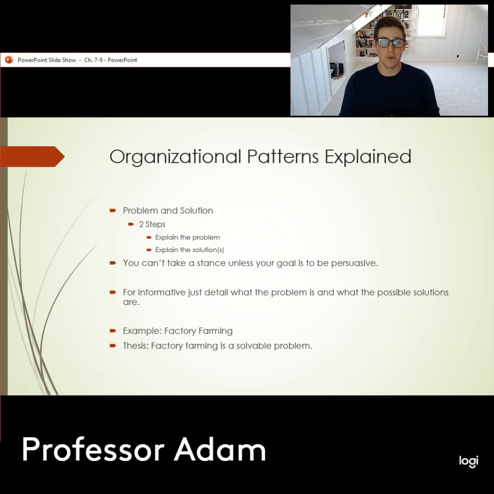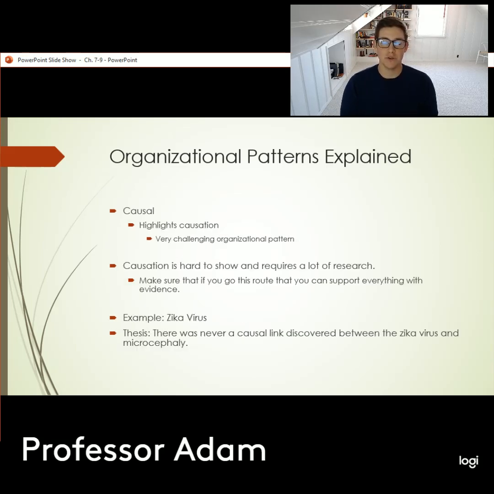The trick to this one is spending enough time on the problem to really explain and unpack why this is a problem and how we know that these solutions or this solution is the best possible option, the best movement forward.